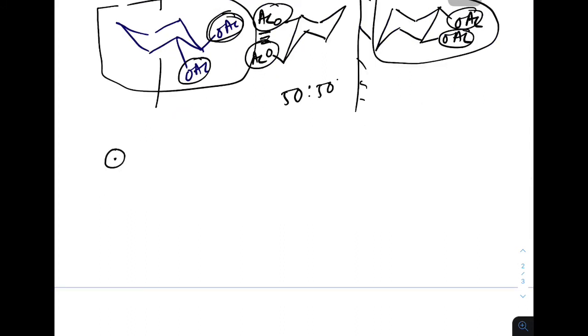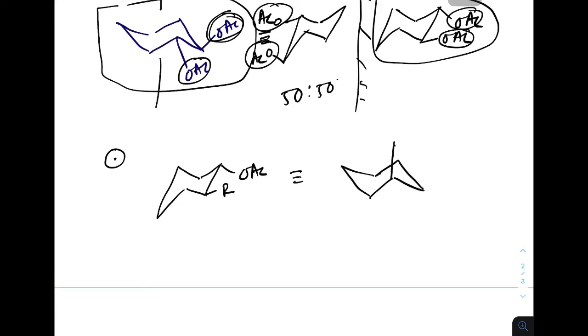If we see the reaction mechanism properly, if there is an OAc group in equatorial and a leaving group, suppose this is R in equatorial, after flipping the leaving group and the neighboring group come in an anti manner.